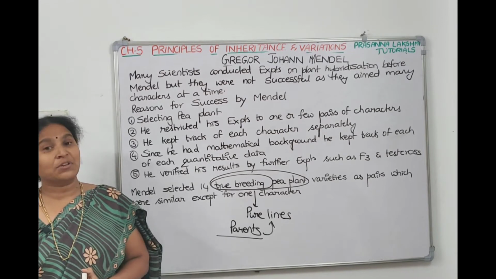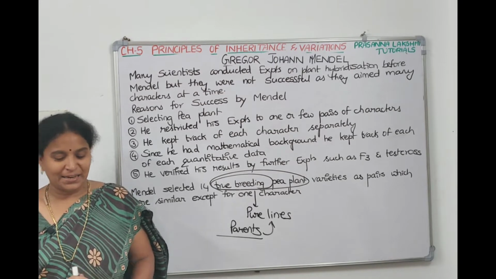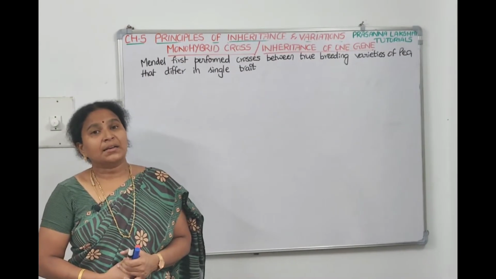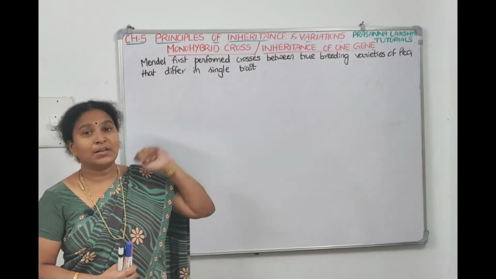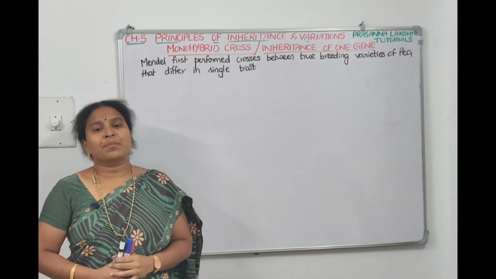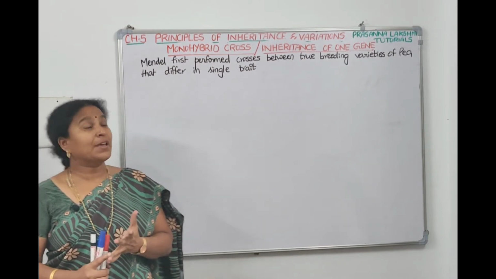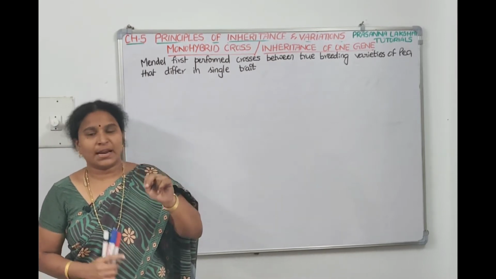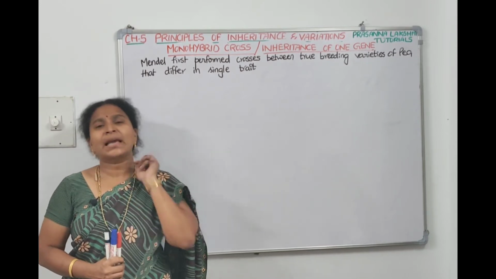Take a screenshot, then we will talk about inheritance of one gene. We'll talk about monohybrid cross then. Mendel conducted monohybrid cross. Monohybrid cross can also be called inheritance of one gene. Mendel first conducted monohybrid cross, then later he conducted dihybrid cross. The definition of monohybrid cross is a cross between two organisms, one male and another female, with different traits for one character only.